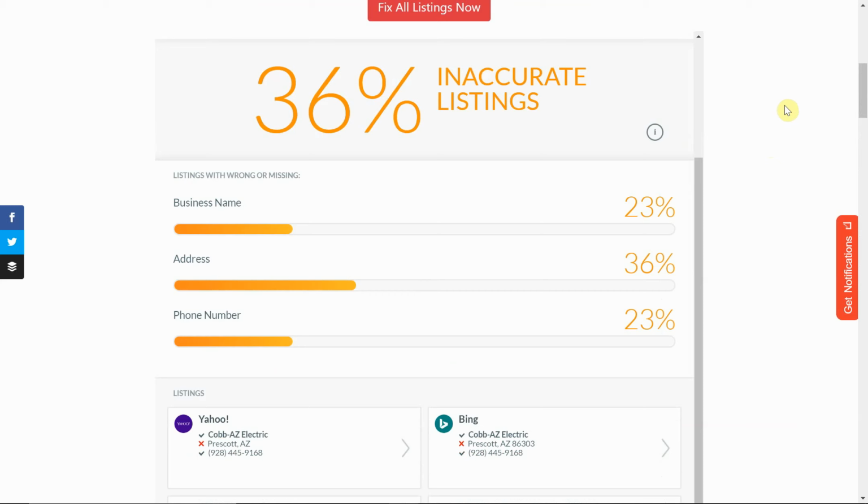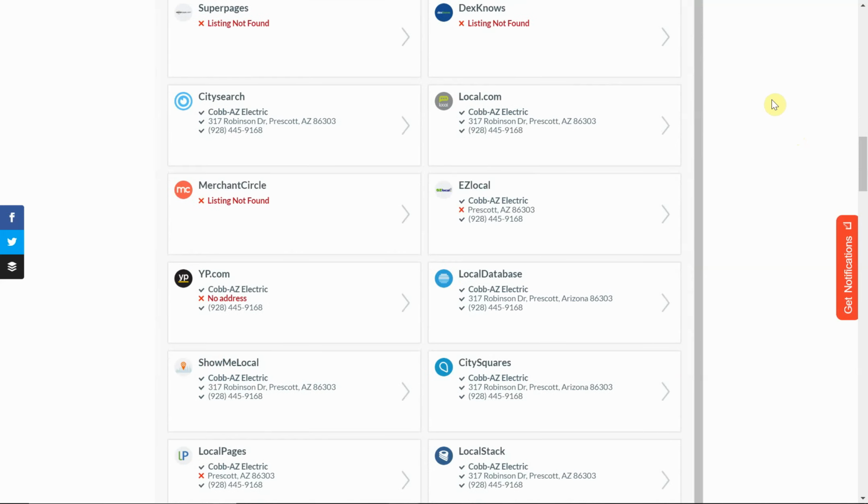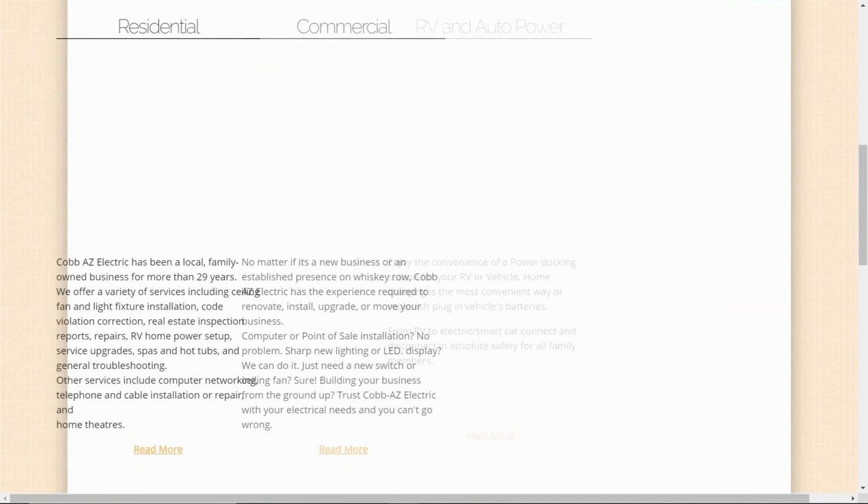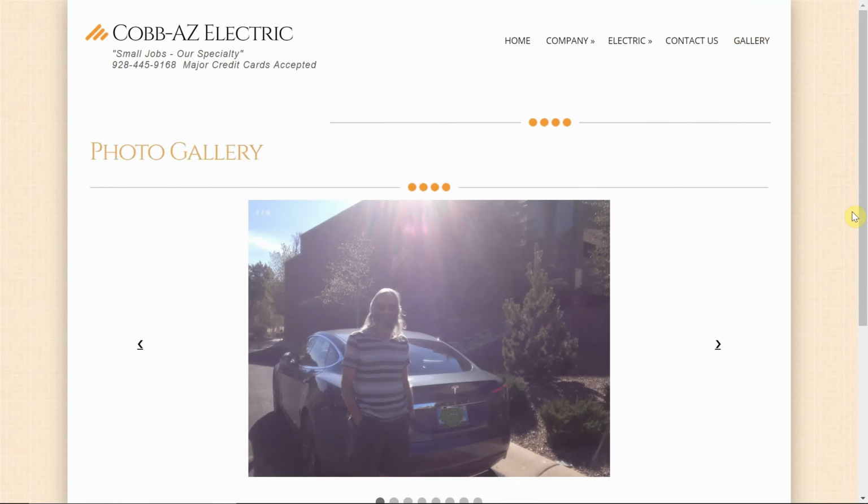The average for somebody that doesn't have any decent information on their website or citations is about 3 months. So I can't make any promises as to how long it would take to get you to that top spot, but logically, I would assume that it would take certainly less than 3 months. For similar projects like this, I've seen it take as little as 3 weeks to 1 month. After that, all of a sudden it switches over from Cobb getting all the business and taking pictures with their Tesla and their nice truck and everything, over to you getting that kind of business.